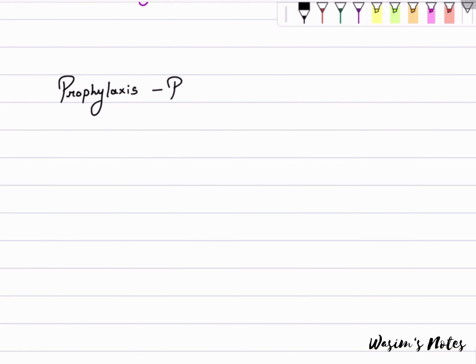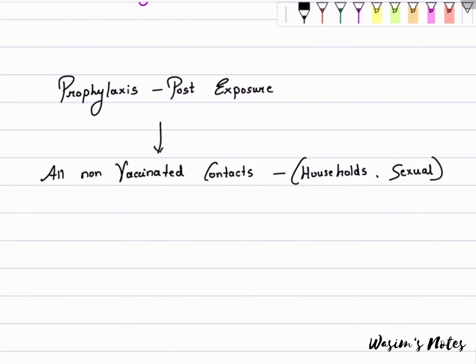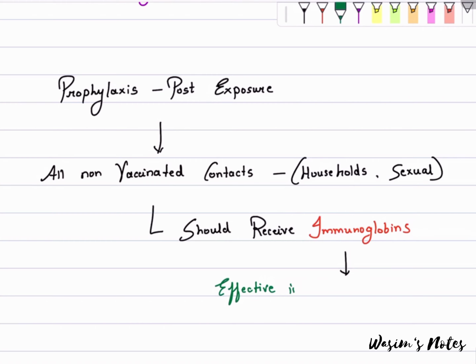Moving on, post-exposure prophylaxis. All non-vaccinated contacts like household and sexual contacts should receive immunoglobulins. They are effective in preventing disease as late as 2 weeks after exposure.